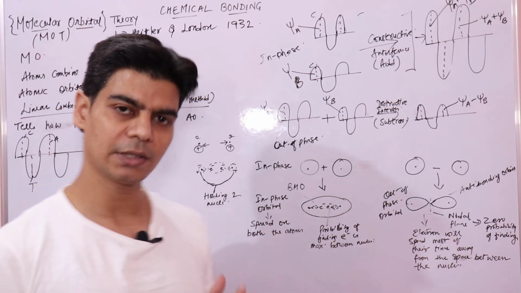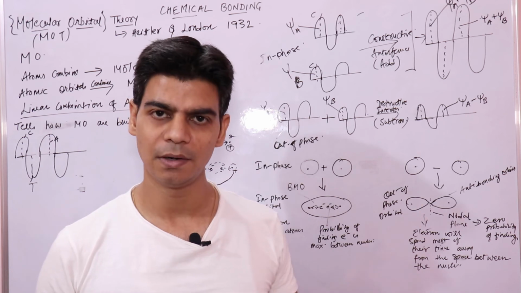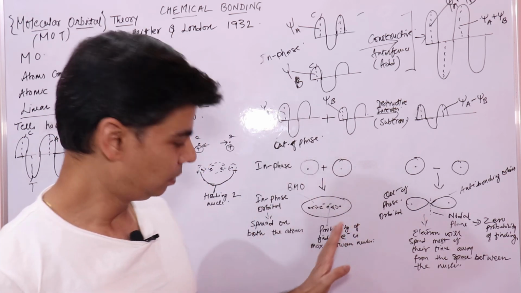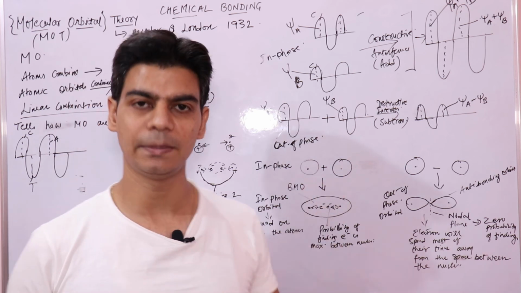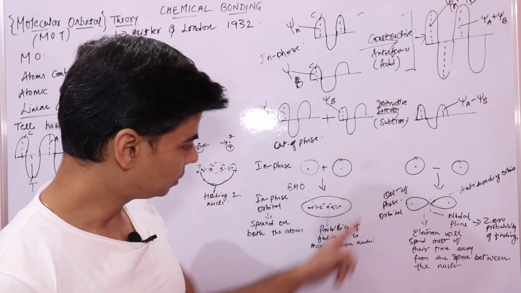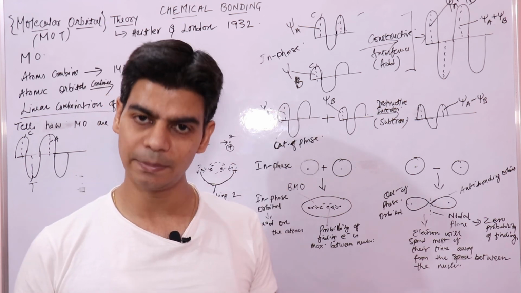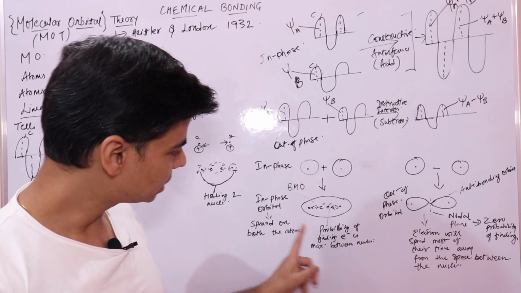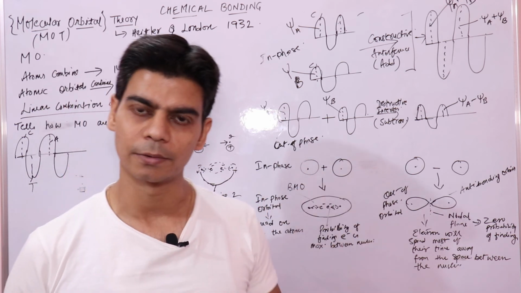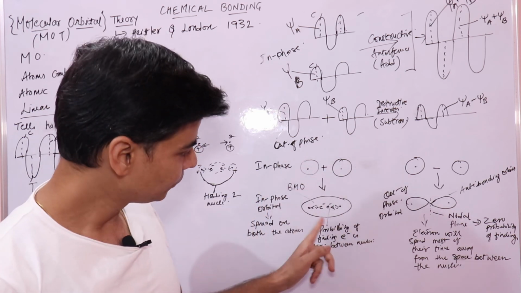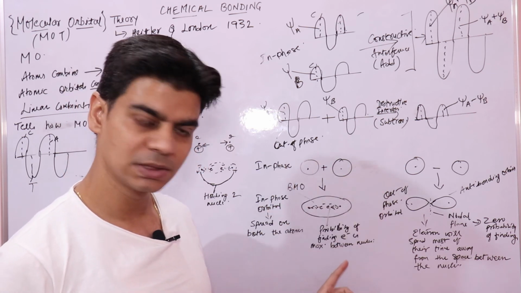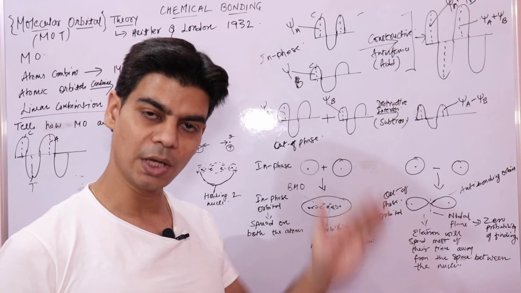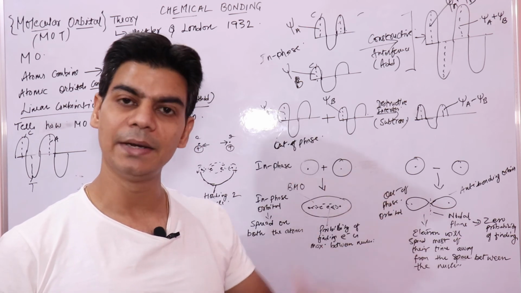When we have more attractive interactions, energy is released. When energy is released, you have a minimum energy situation. Minimum energy situation means more stable state. So when you have a more stable state, that means the energy of the system is lower. So here you have a more stable state, you have more attractive interactions, due to which you have a lower energy state.